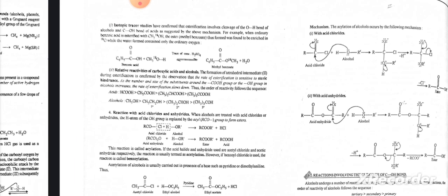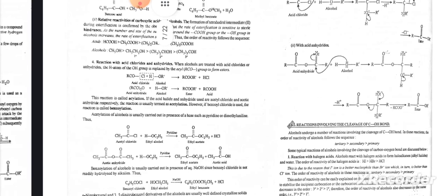Relative reactivities of carboxylic acids and alcohols. The formation of tetrahedral intermediate during esterification is confirmed by the observation that the rate of esterification is sensitive to steric hindrance. As the number of substituents around the COOH group or the OH group in alcohols increases, the rate of esterification slows down.